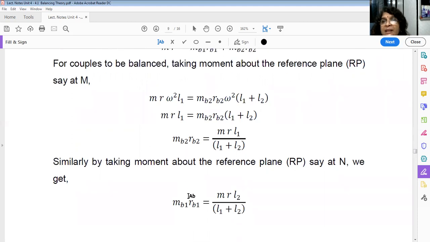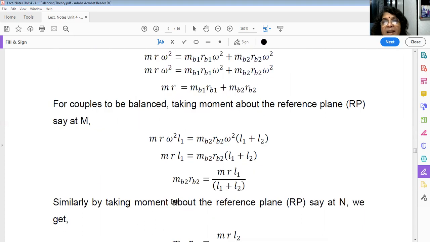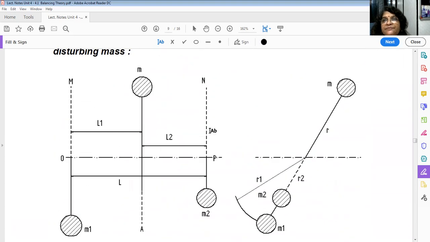Now similarly, you can find out MB1, RB1 by taking moment about this plane. When you take moment about this plane, the moment by M2 is 0. What's the moment of M? Force is mr omega square into L2. It is clockwise, and the moment of this is anti-clockwise. So this must be equal to this to balance the couples, or balance the moment. So mr omega square into L2 must be equal to M1 R1 omega square into L1 plus L2.